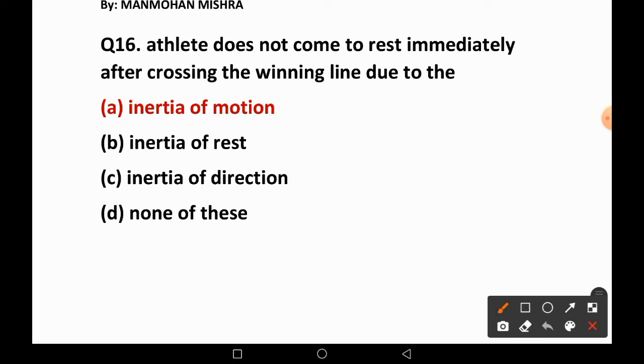Question number 16. Athlete does not come to rest immediately after crossing the winning line due to: A, inertia of motion, right answer. B, inertia of rest, wrong. C, inertia of direction, wrong. D, none of these, that cannot be.